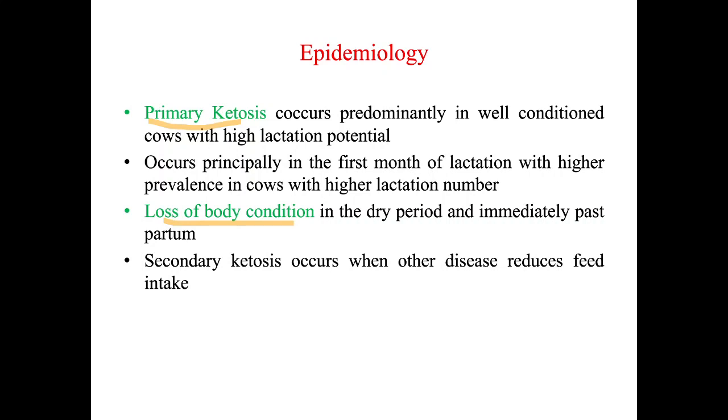If she is not eating properly, what is happening? The cow requires energy for the body to produce milk, but she is not getting that much energy. So in that case, secondary ketosis develops. Because of other diseases, this secondary ketosis may develop.